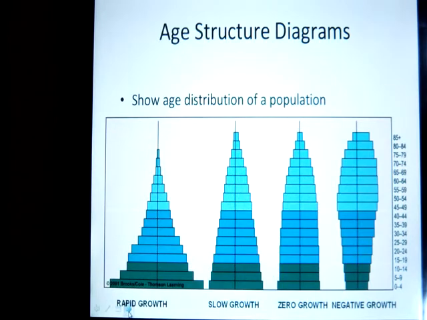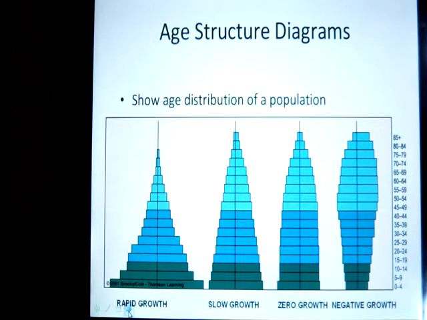A little bit about age structure diagrams before we go. An age structure diagram can tell us a few things about a population. It can tell us about the different age groups. It can tell us about how quickly or how slowly a population is growing. It can also tell us about mortality rates and natality rates.